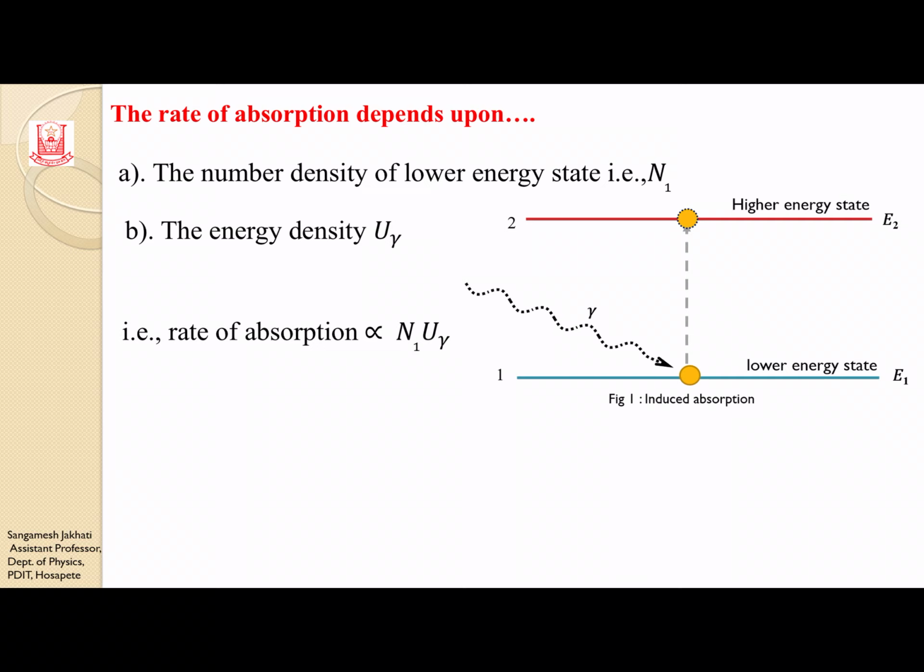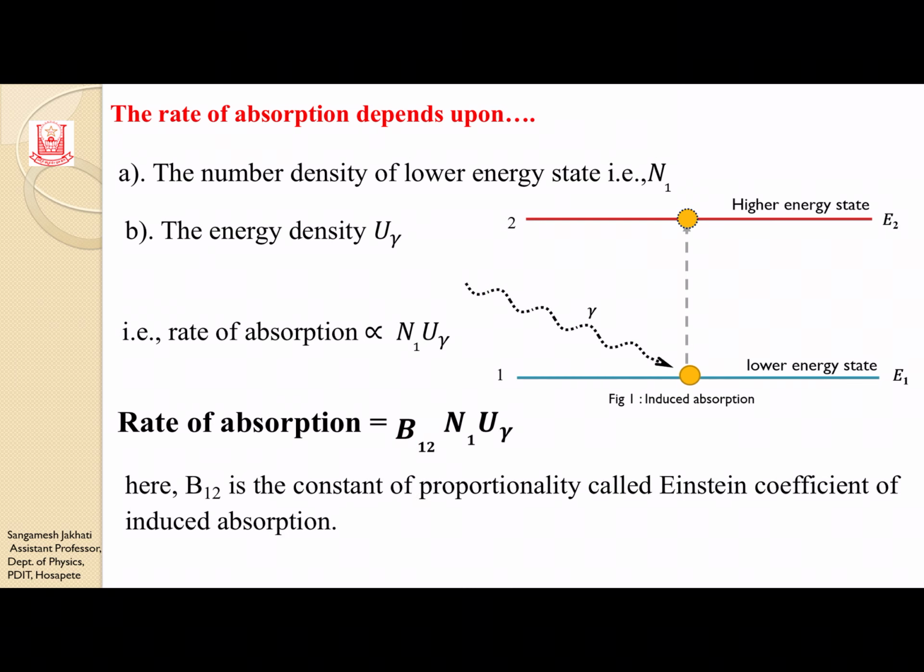If you remove the proportionality, we replace it by a constant and write N1 U nu with this constant B12. Here B12 indicates the transition from lower energy state 1 to higher energy state 2. So B12 is a constant of proportionality called the Einstein coefficient of induced absorption.